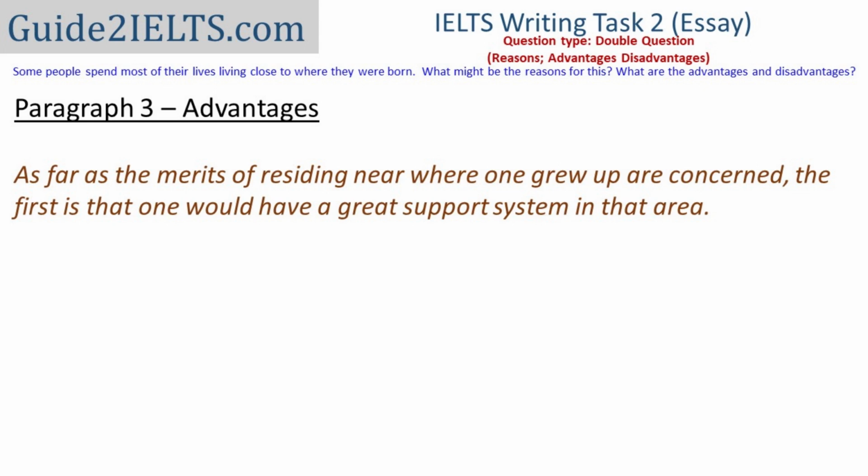So I've used another synonym of the word advantage, that is merit. Instead of native place or childhood home, I've used the phrase where one grew up. And in this one sentence, I've combined the topic sentence as well as the first point. In the next sentence, I'll elaborate on this point.